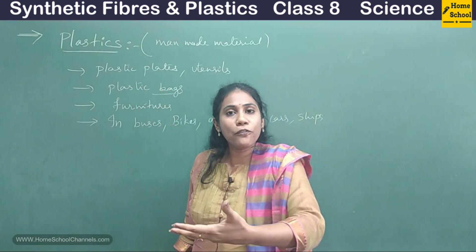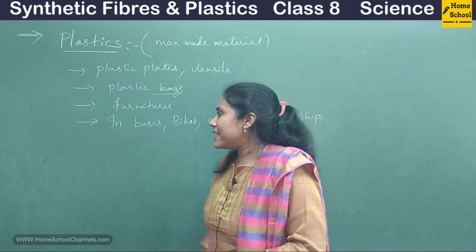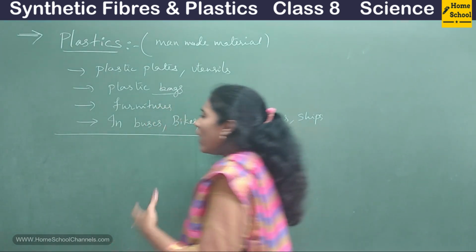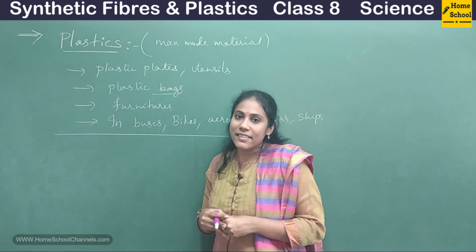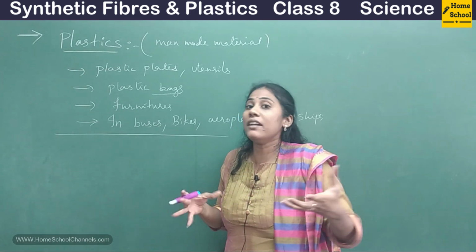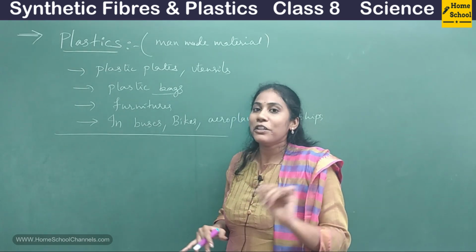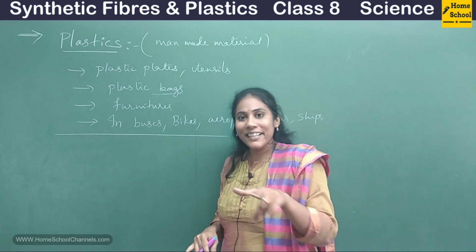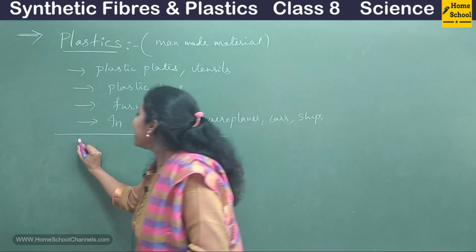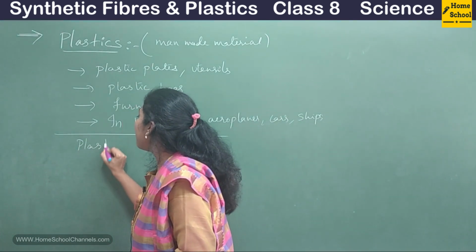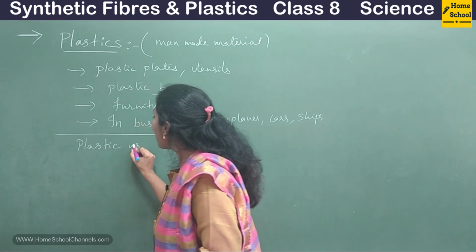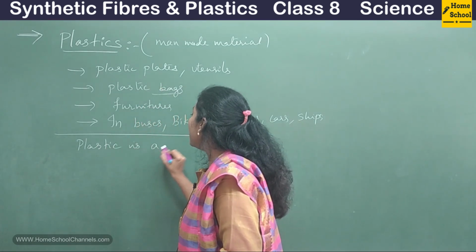So before I go to different types of plastic, let me tell you what plastic actually has. What are the chemicals present inside the plastic? You know what? Like synthetic fibers, plastic is a polymer. Plastic is also a polymer.